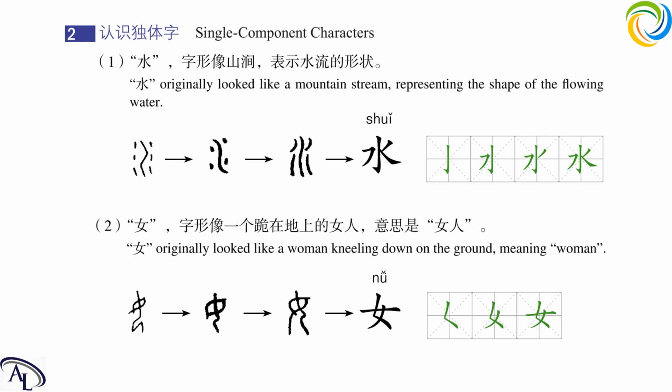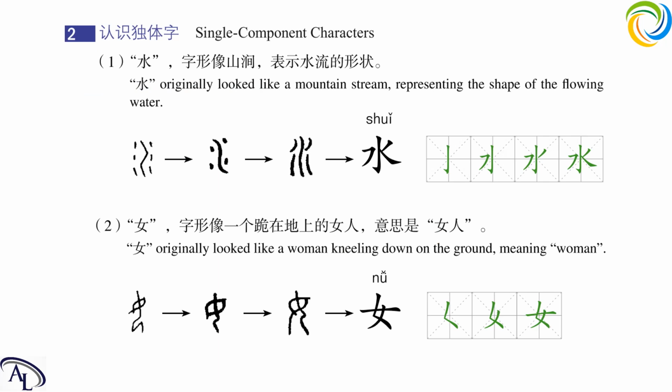Now let's try to write it with me. First, a vertical hook, and then a horizontal to left falling, and then a left falling, and then a right falling. Try to write it again. Vertical hook, horizontal, left falling, right falling. This is 水. It means water.